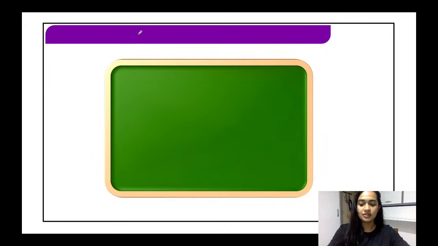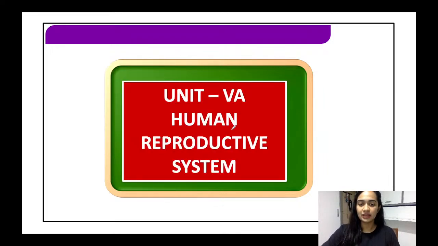Out of that, we have discussed how the male reproductive system looks, the primary and the secondary organs, followed by the female reproductive system, its organs and its accessory glands. Today we will see around 50 to 100 MCQs and also some previously asked questions, basically on the topic of the reproductive system of the male and the female.